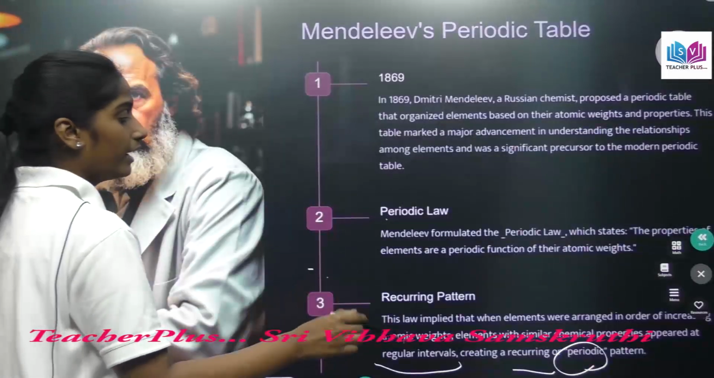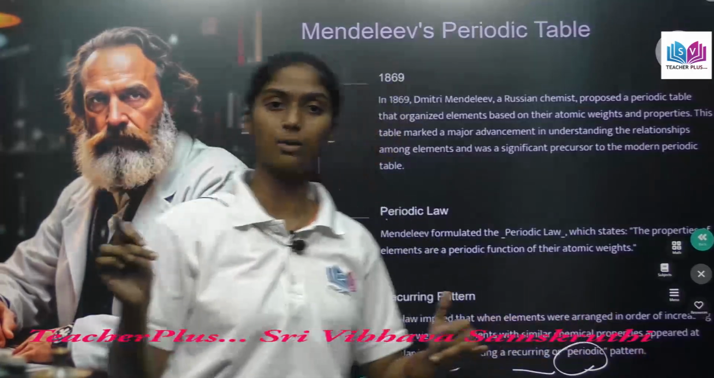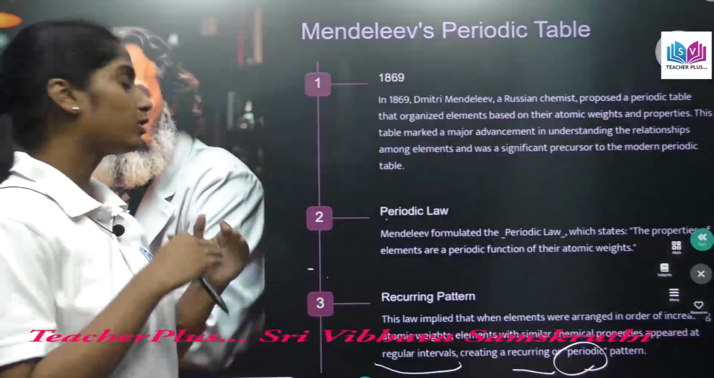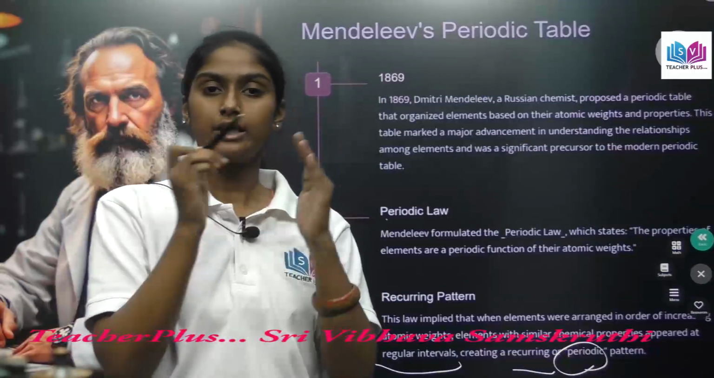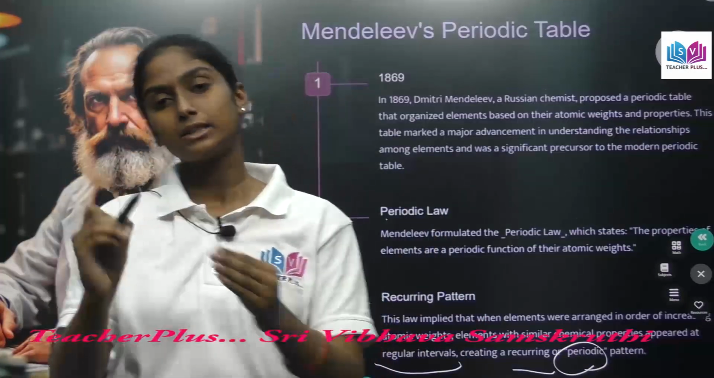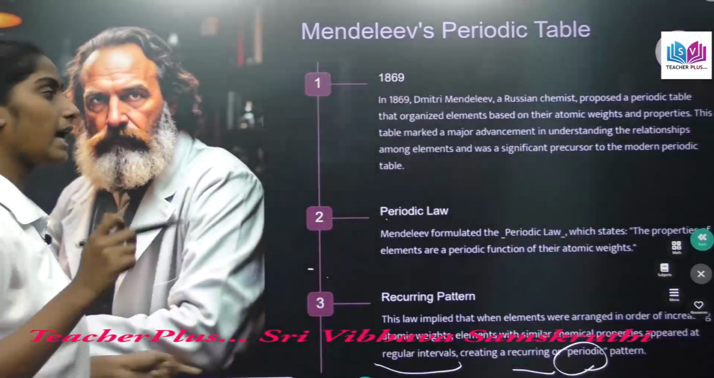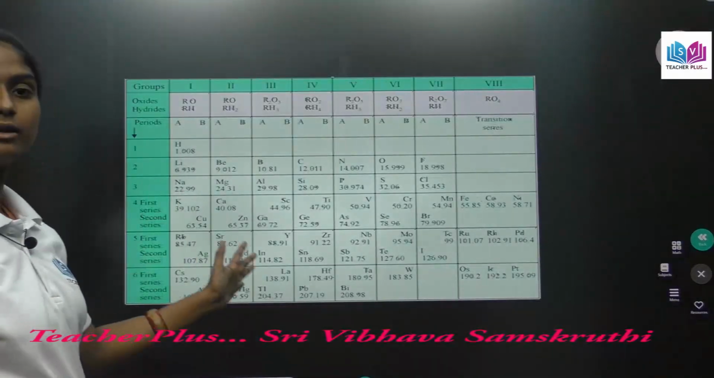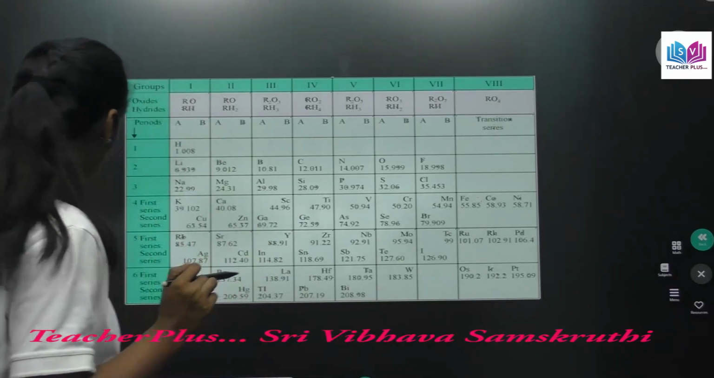And this law implied that when elements were arranged in the order of increasing atomic weight, understood? Like they were arranged in increasing atomic weight, and they showed a periodic pattern, like similarities at regular intervals. And this is a periodic pattern, which means the elements' properties were repeating in a pattern. Okay, and he classified these elements based on that factor. Here this one is Mendeleff's periodic table, and we are going to learn about this periodic table.